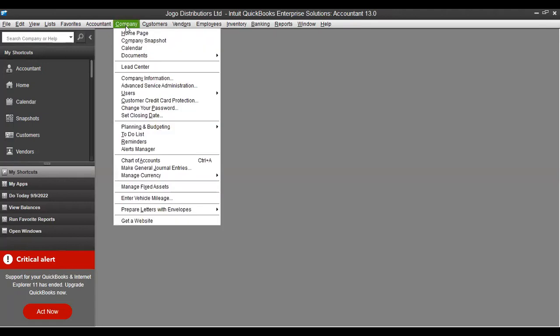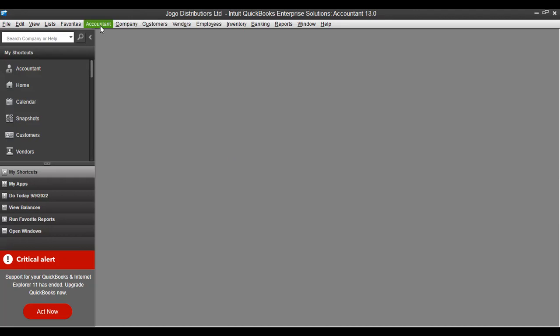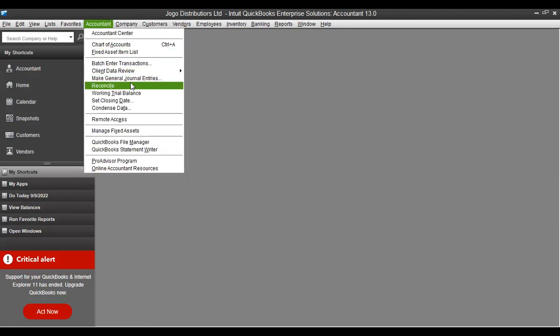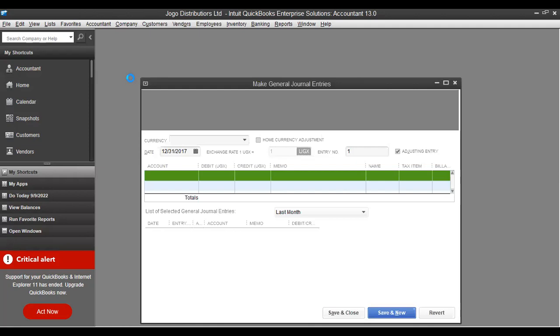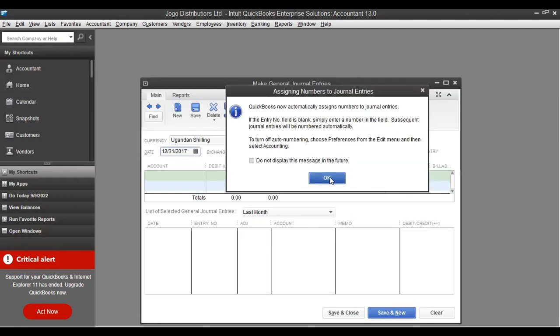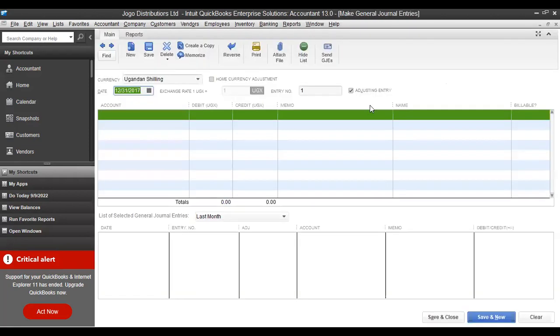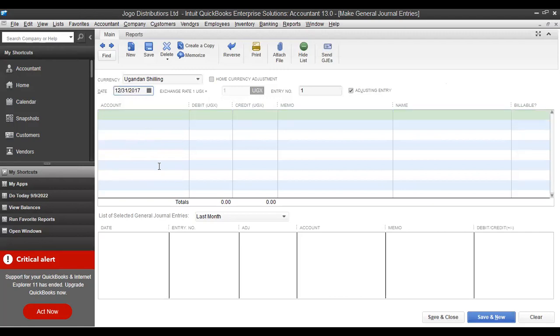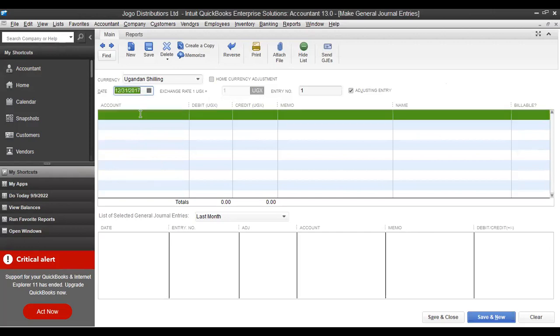So when you come to company, it's company, accountant. Come to accountant, then you say make journal entries. Okay. So for fixed assets or any asset, we normally debit the asset and credit opening balance equity because these are opening balances. So for the delivery vehicle, we shall come to delivery truck. It's what we're debiting first.